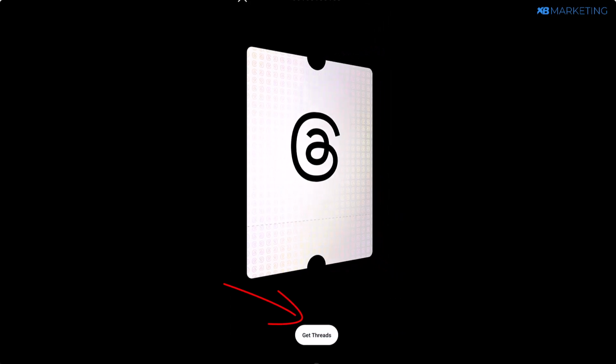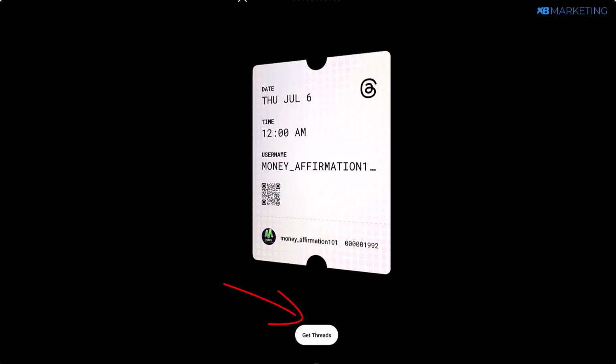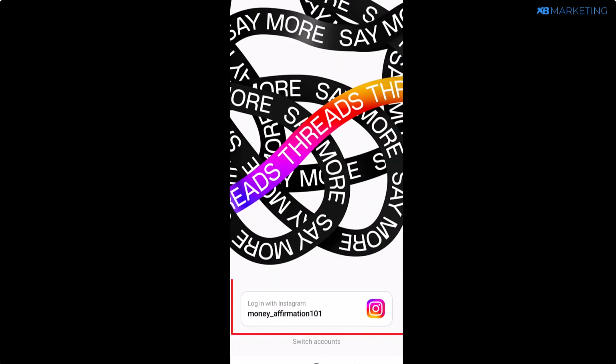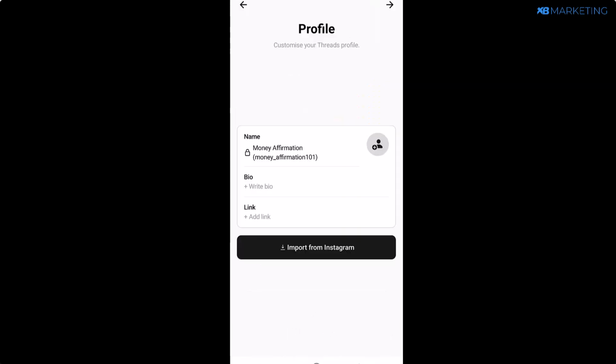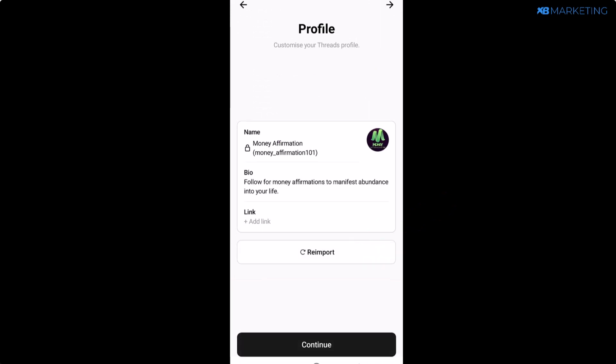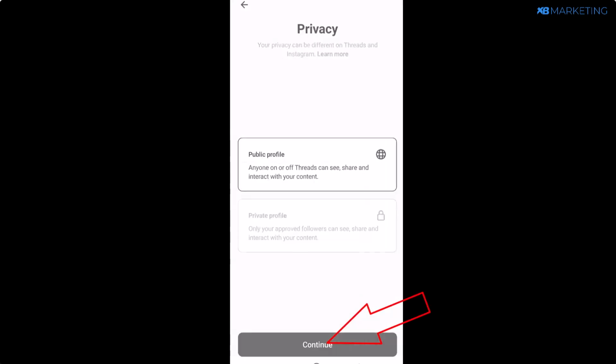Once you do that, as you can see right here, you want to click on where it says Get Threads. Once you click on Get Threads, all you need to do is to click on your Instagram account. Once you come over to this page, you want to click on Import from Instagram. Once you click on this, as you can see, it's going to bring your bio and your link. And don't worry, for the link, we are going to come back to add our link. So here you want to click on Continue.